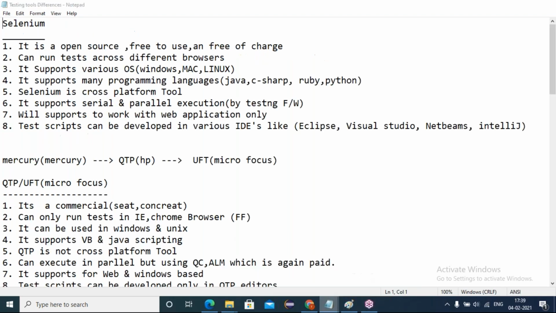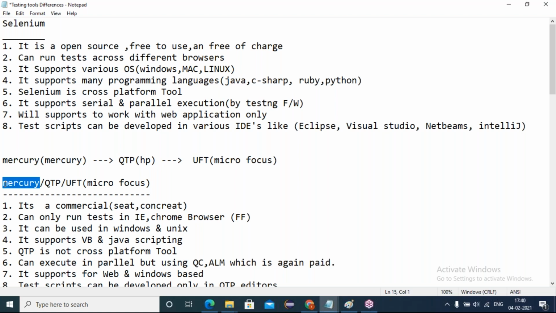First of all, QTP. First it was a Mercury tool, named Mercury, and it was maintained by the Mercury Corporation.